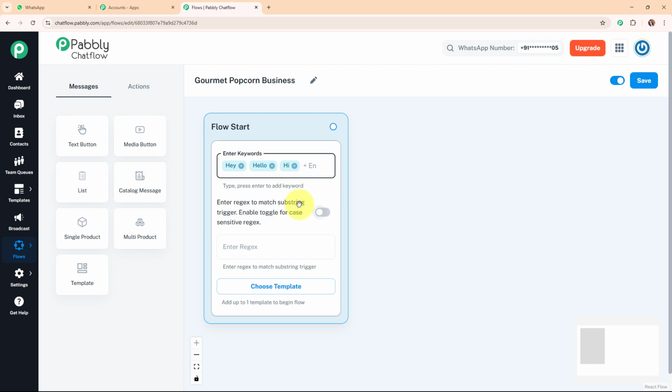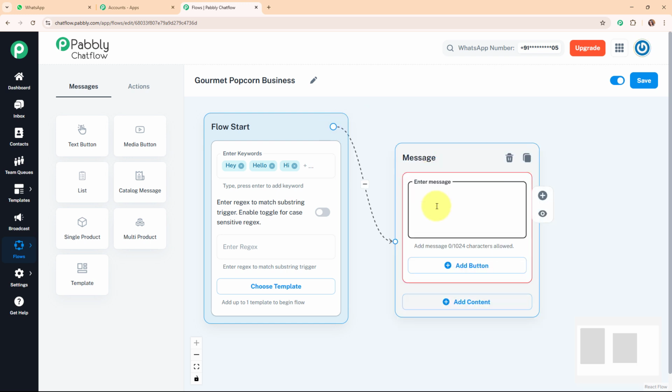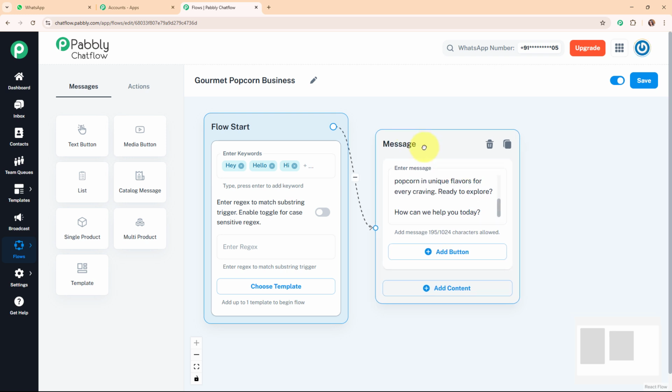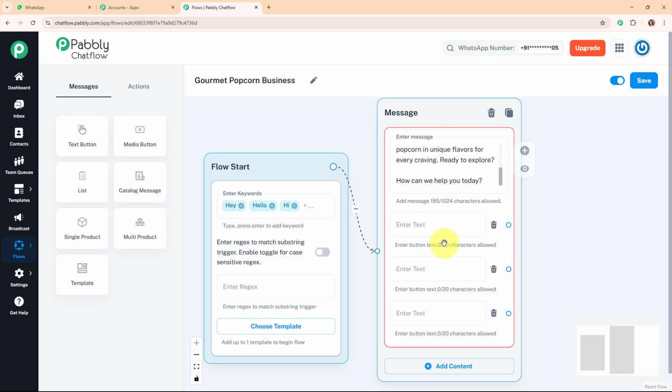Alright, now let's set up our WhatsApp chatbot further for these keywords. I'm going to add a text box here, and enter the text: Hi there, welcome to Pop and Crunch, your gourmet popcorn heaven. We offer handcrafted, delicious popcorn in unique flavors for every craving. Ready to explore? How can we help you today? So this is a hello message that I've entered, and now I'm going to add quick reply buttons with this message to continue my WhatsApp chatbot.